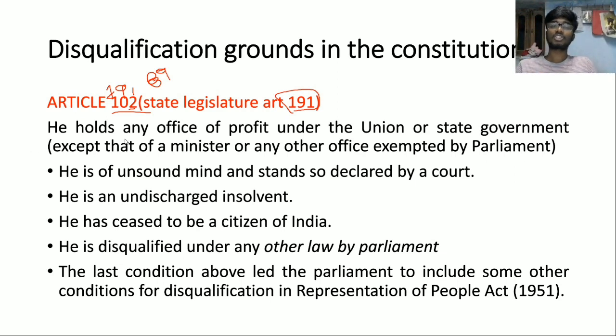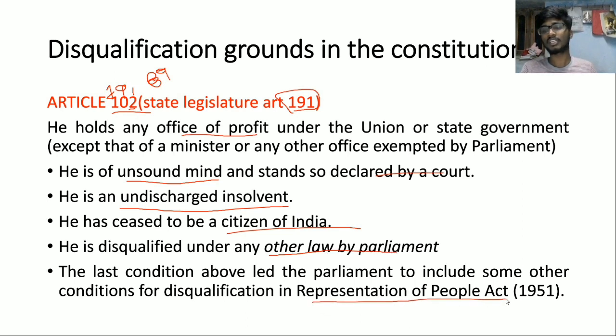So what are the disqualification grounds mentioned in the Indian Constitution under articles 102 and 191? One is office of profit. Another thing is if he is of unsound mind and is declared so by the court, and if he is an undischarged insolvent, that means he has gone bankrupt. And if he has ceased to be a citizen of India, and he is disqualified by any other law in Parliament. This any other law in Parliament is nothing but the Representation of Peoples Act 1951. There are two RP Acts, one in 1950 and the other in 1951.